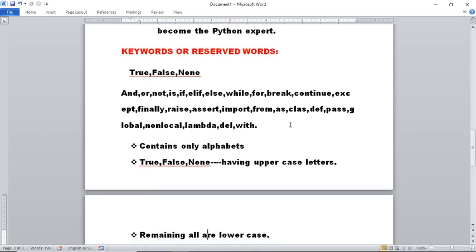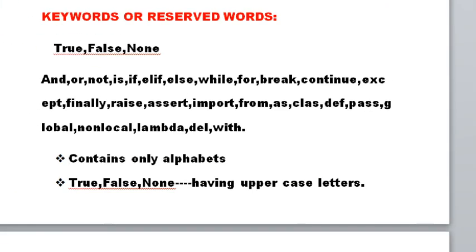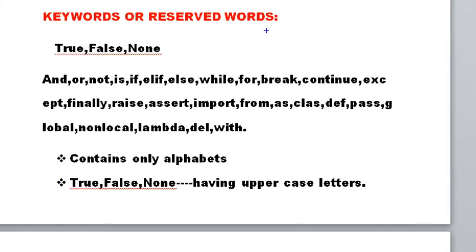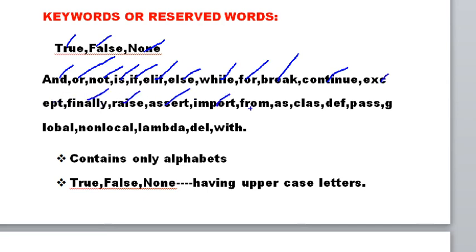Keywords are reserved words in Python. Observe here. So these are the keywords or reserved words in Python. See, observe here: True, False, None, and, or, not, is, if, elif, else, while, for, break, continue, except, finally, raise, assert, import, from, as, class, def, pass, global, nonlocal, lambda, del, with.